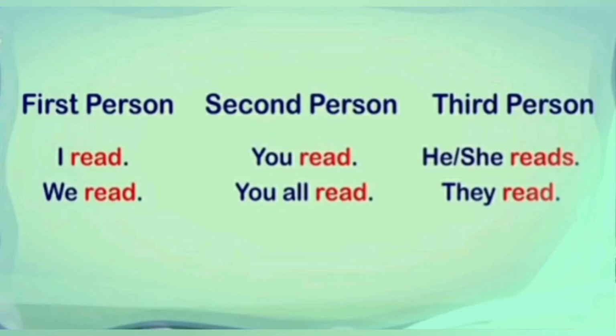As the chart shows: I read, we read, you all read, he, she reads, they read. Here, I and you are considered as a plural subject.